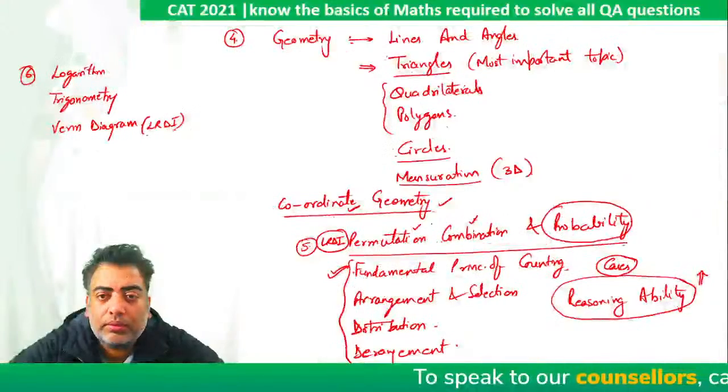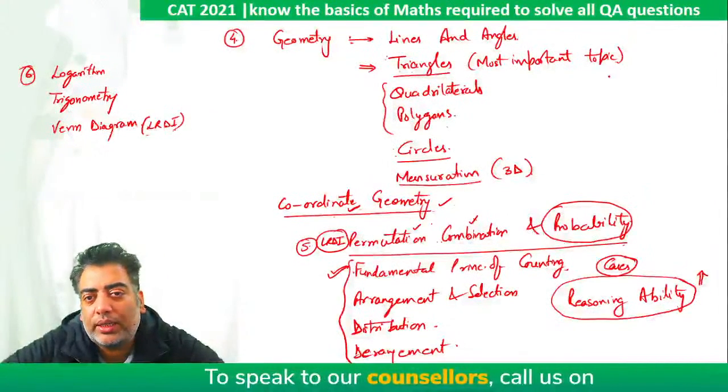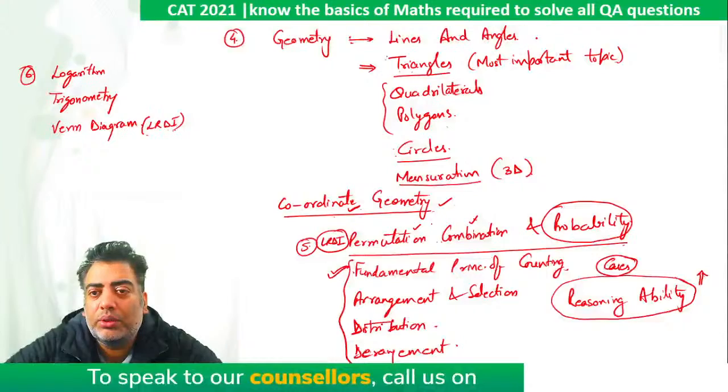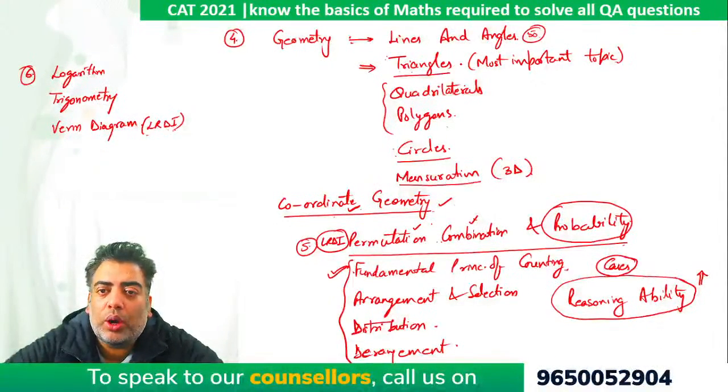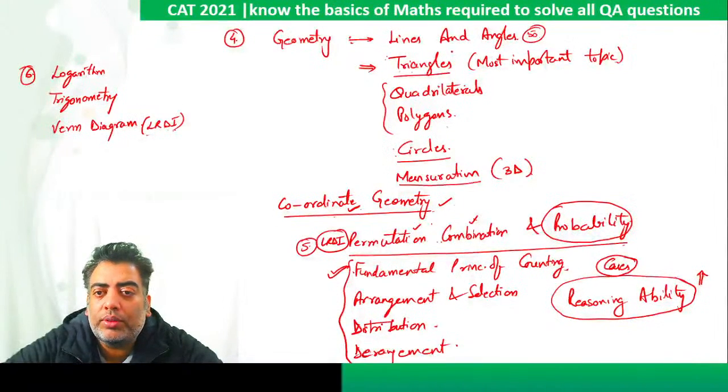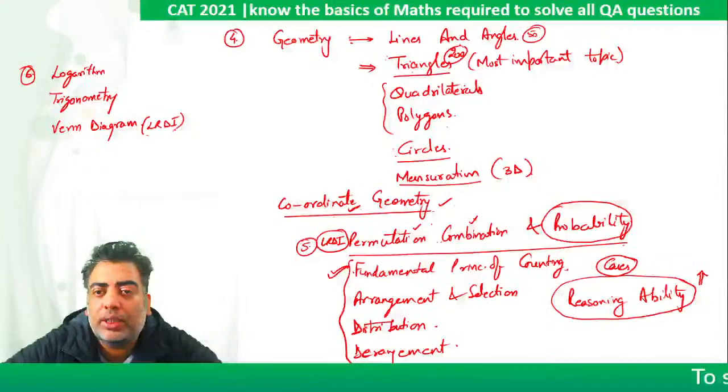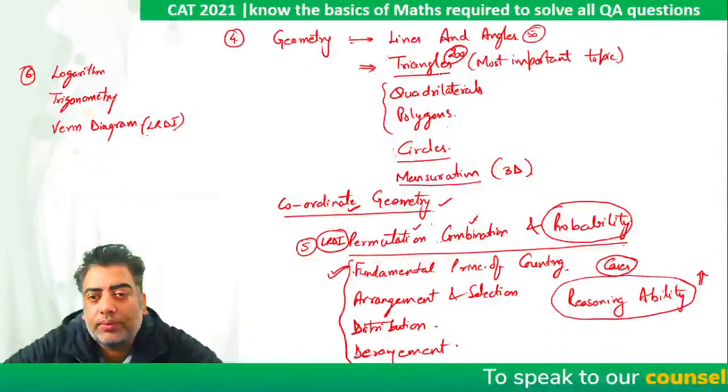Now, likewise, if we do the very same maths in lines and angles, you just need to solve hardly 50 questions. On triangles, solve as much as you can. I would suggest you solve somewhere around 200 plus questions on triangles only.